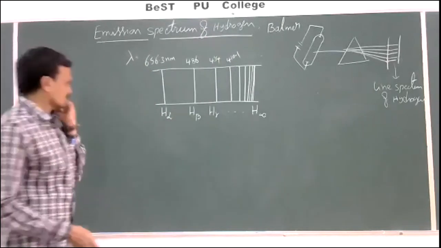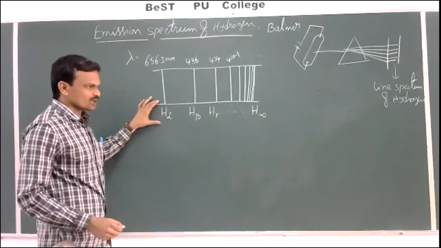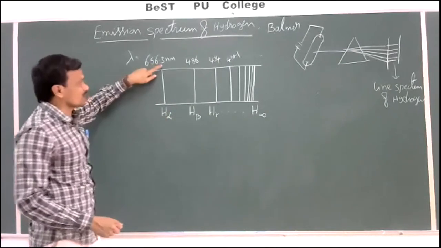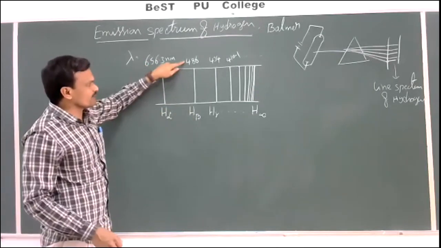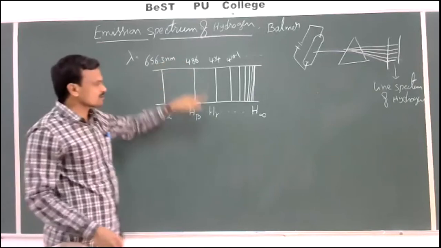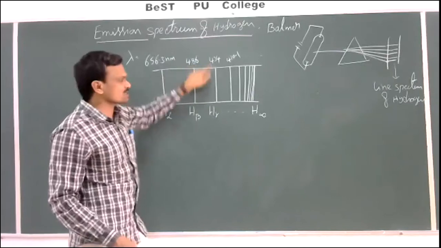So the first line is the H alpha line, which is obtained at 656.3 nanometers. The second line, H beta, is obtained at a wavelength of 486 nanometers. The third line, H gamma, is obtained at 434 nanometers, and so on.